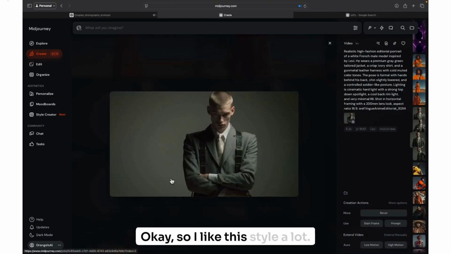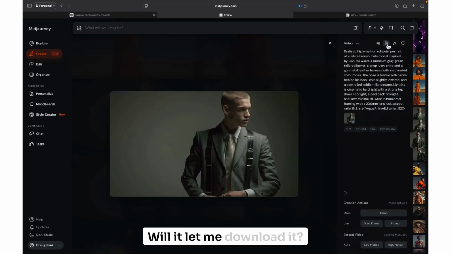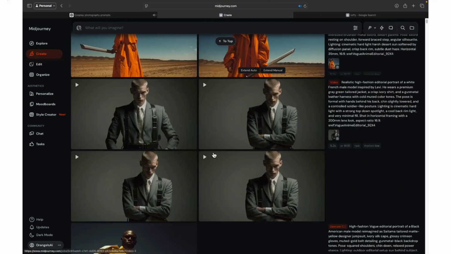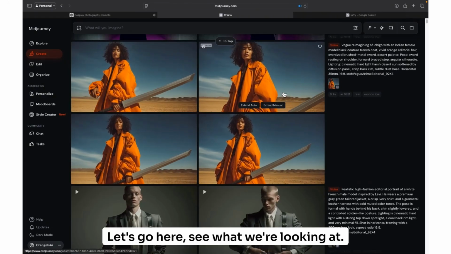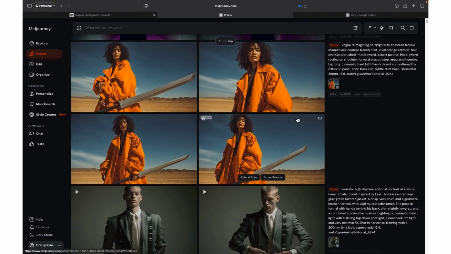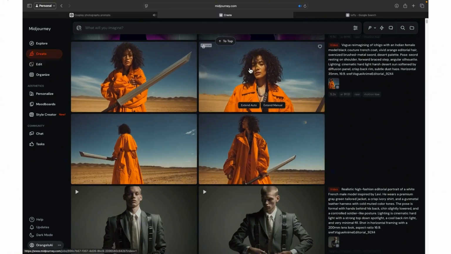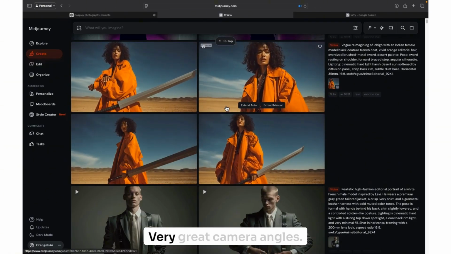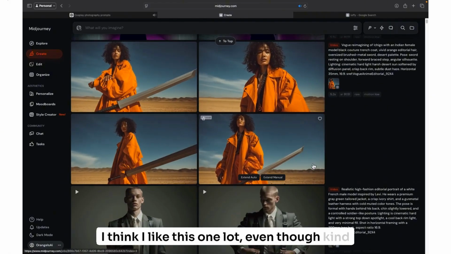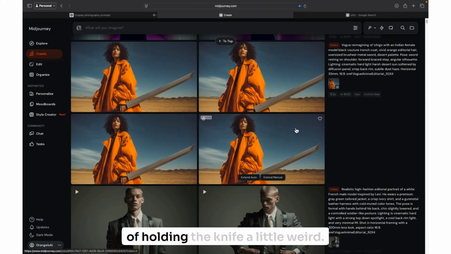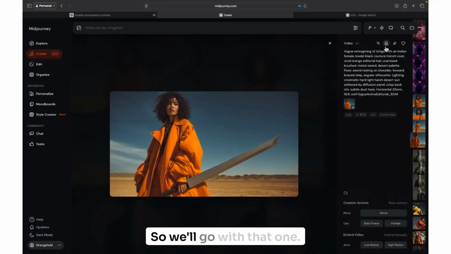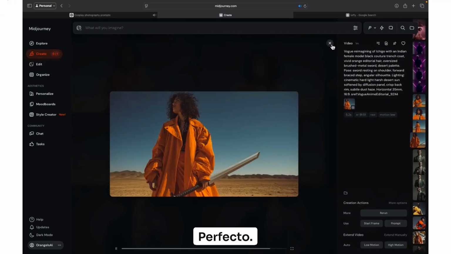Okay, so I like this style a lot. Will it let me download it? Yes, it will. Okay, perfect. Let's go here, see what we're looking at. Very great camera angles. I think I like this one a lot, even though it's holding the knife a little weird. All right, cool. So we'll go with that one. Perfecto.